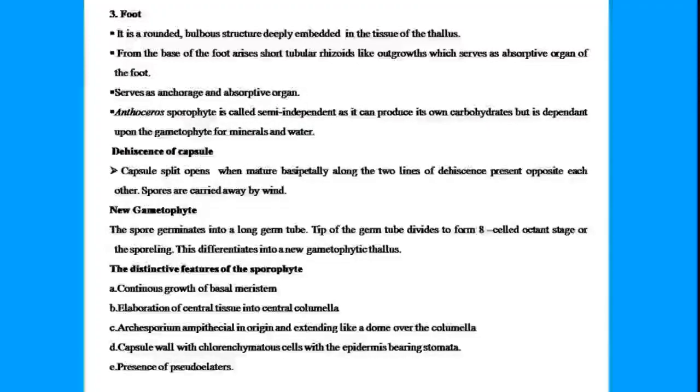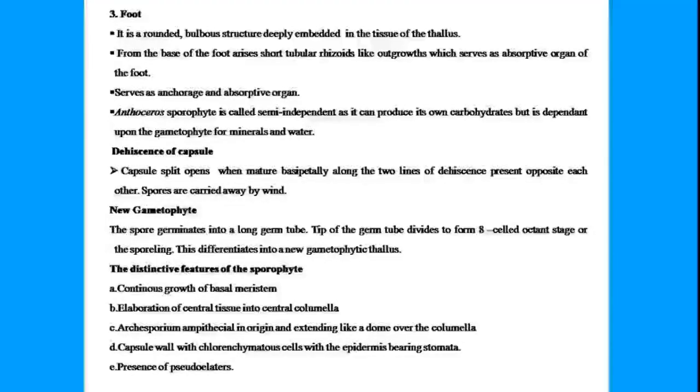This is another important characteristic which is not found in other land plants. That is, the growth of the sporophyte is continuous, indeterminate. They can continue to grow as long as they are alive, the sporophyte. This is because of the presence of the basal meristem, and since meristematic zone is active there, we will see that there is presence of different maturation stages of the spores, because we will see in the lower region the spores are less mature, in the upper region we will see more mature spores, and at the top region we will see mature spores that are completely separated. They are not in the tetrad form, they are separated from each other.